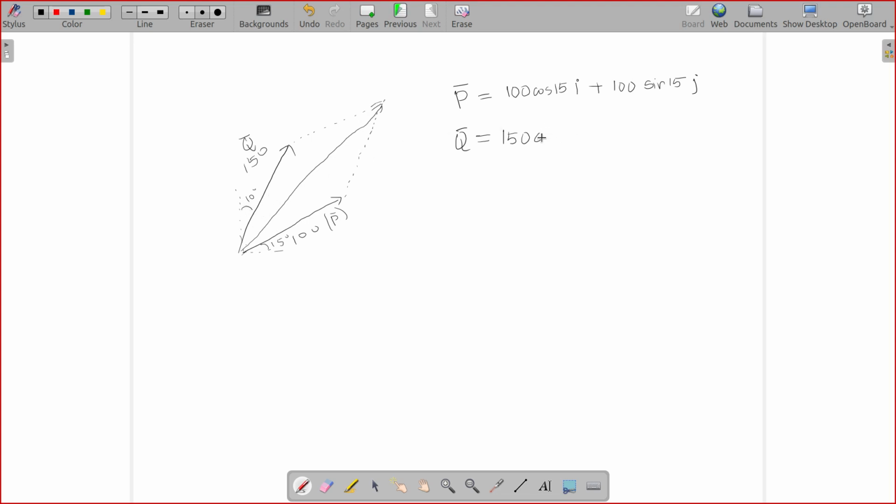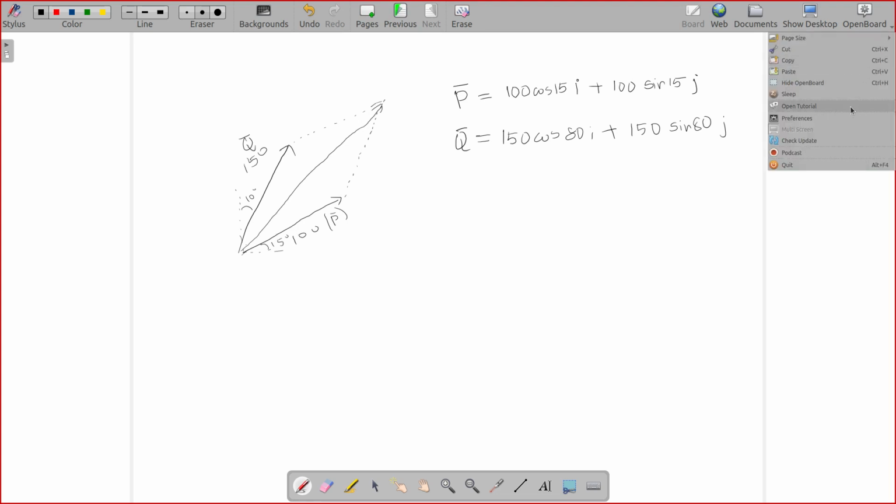So 150 cos 80 I plus 150 sin 80 J. So you can see what I have done here. I have taken the first vector.